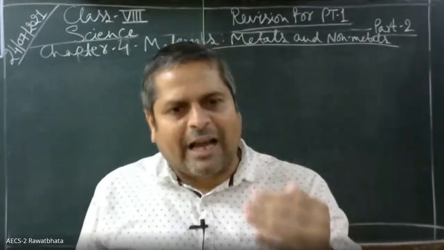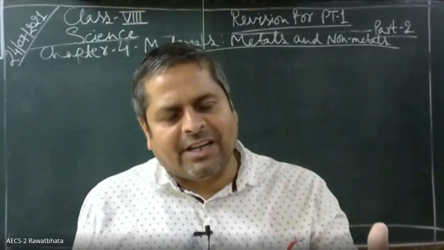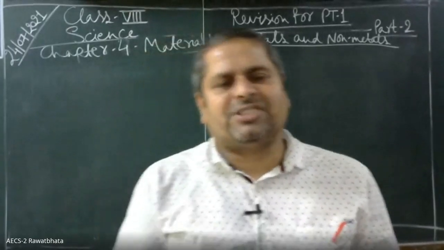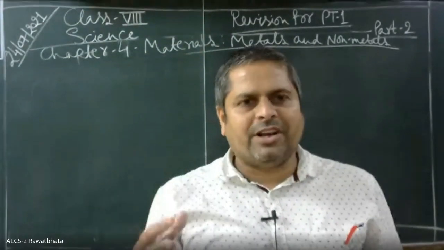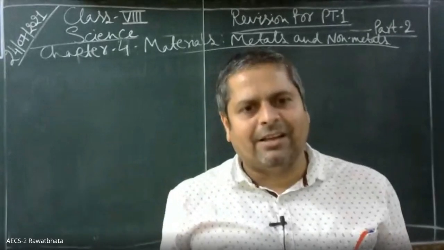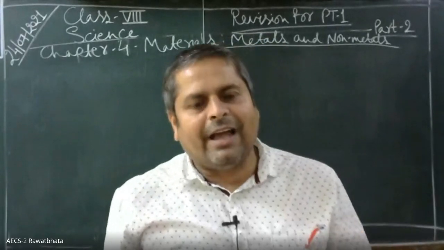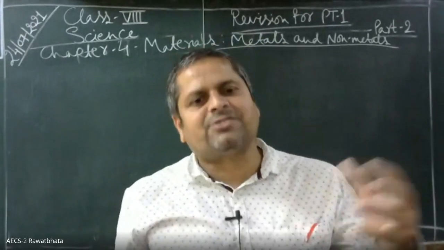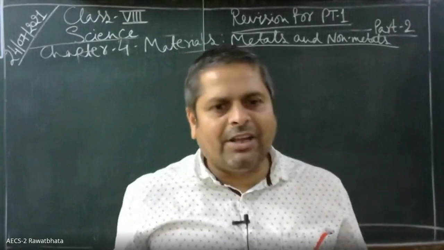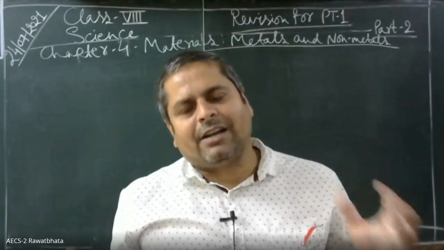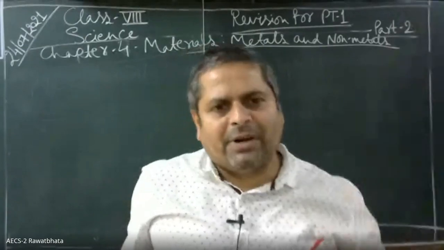There are two types of properties: physical properties and chemical properties. Properties which appear to us externally, like color, hardness, whether it is soft or hard, malleability, ductility, conduction of electric current, can be seen externally.